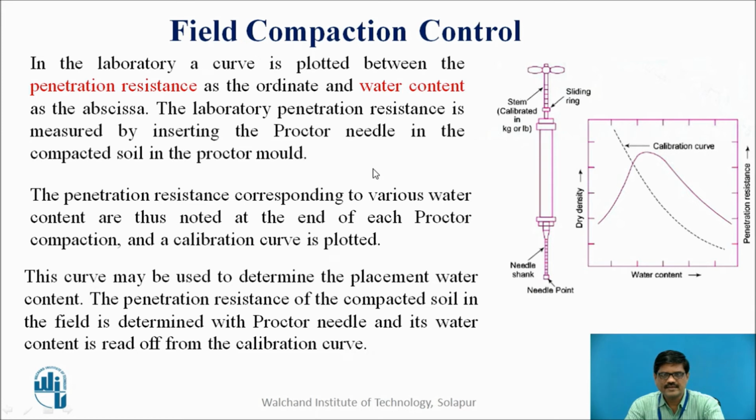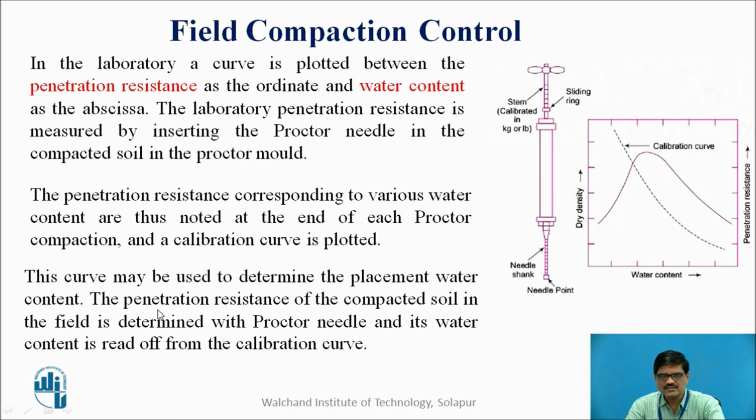The laboratory penetration resistance is measured by inserting the Proctor needle in the compacted soil in the Proctor mold. Once the mold is prepared in the laboratory, we insert this needle and measure the penetration resistance, and later we find the water content of that soil. Therefore, we get water content and the corresponding penetration resistance, and that is to be plotted here, and this particular curve is to be developed.